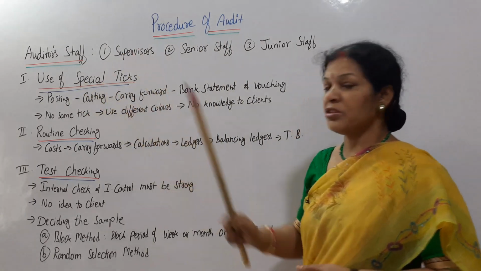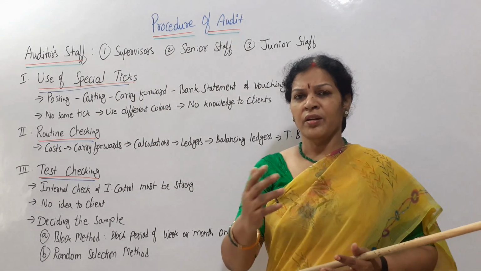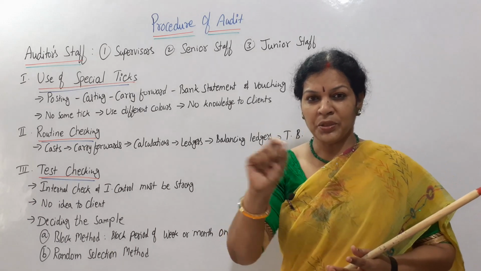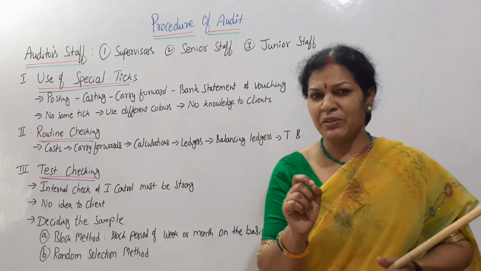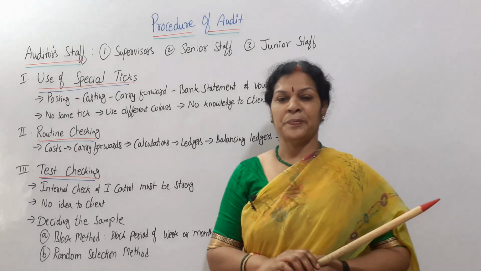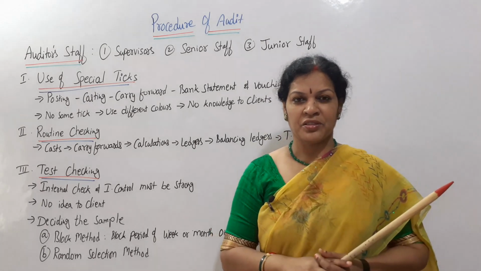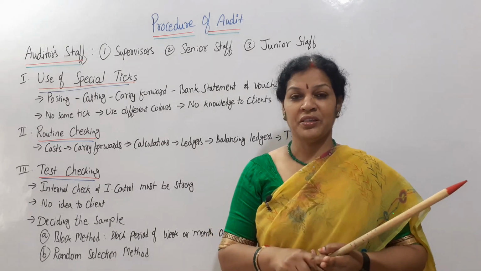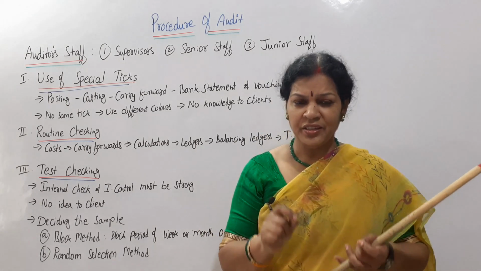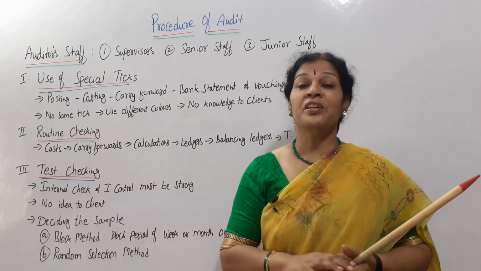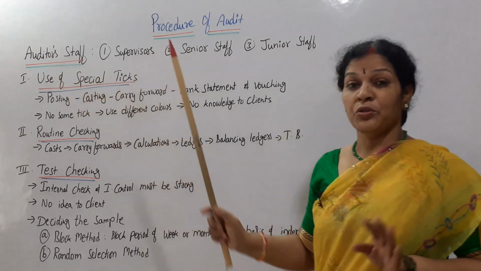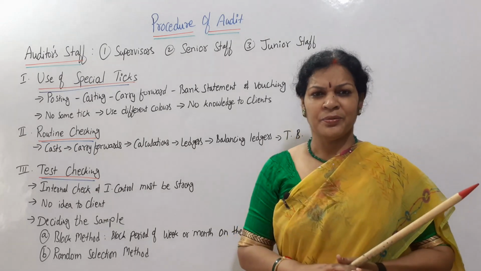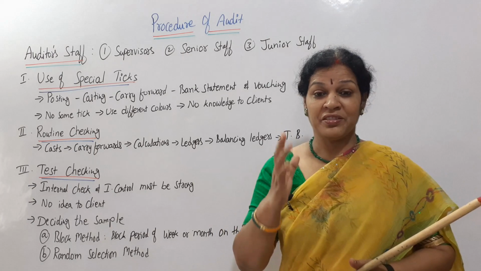The first point is use of special ticks. Whenever they do auditing work, checking each and every transaction, whenever they find any kind of mistake or doubt, or any clarification is required either from the auditor or from the client, in any such case they use special tick marks. That is why we say use special tick marks. These tick marks can be in different colors and different symbols.